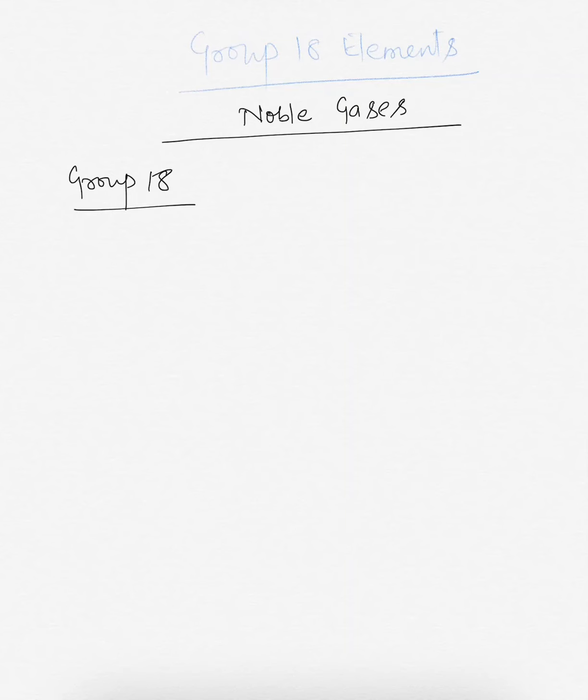Group 18 elements of the periodic table are also called noble gases. So we will discuss them one by one. Okay, so group 18 consists of elements like